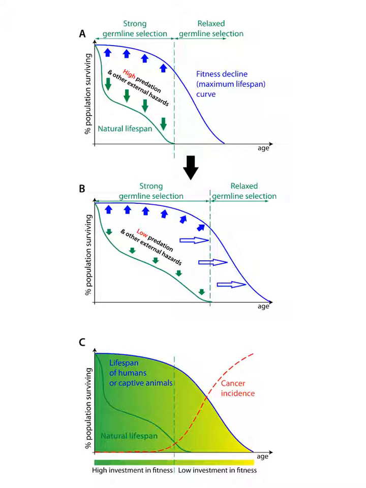When we study diseases like cancer in modern humans living in industrialized nations, or when we study mice in our labs, we need to remember that these conditions diverge substantially from those under which both humans and mice evolved. For example, while mice can be maintained for several years in captivity, survival past 6 months in the wild is rare. The curve for maximum lifespan in captivity or for modern humans likely represents a proxy for fitness decline, as survival is now largely but certainly not entirely limited by the evolved programs of tissue maintenance.